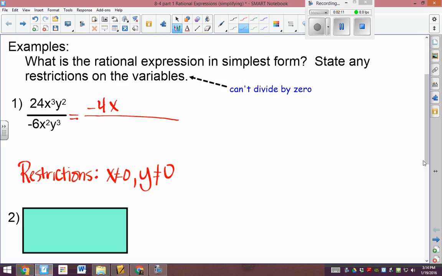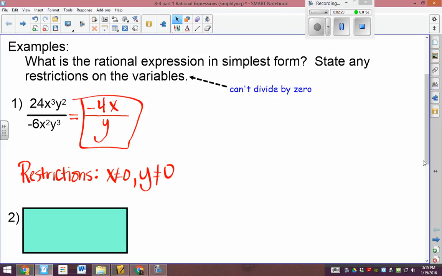So we're subtracting those exponents? Yeah, that's another way to think of it. And then for y squared and y cubed, I can cancel out 2 of them. There's a leftover, but it is on the bottom. So we have 1 left on the bottom. And we're done. Could we do that y to the negative 1 on the top instead of on the bottom? In the math world, that is not considered fully simplified. Oh, and we live in the math world, so we better abide by the rules.